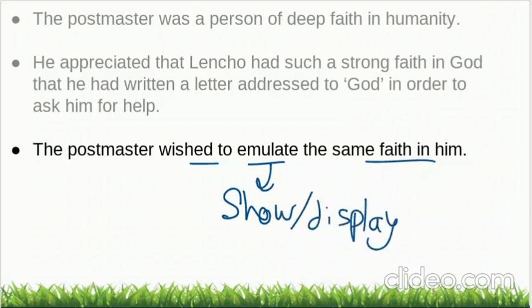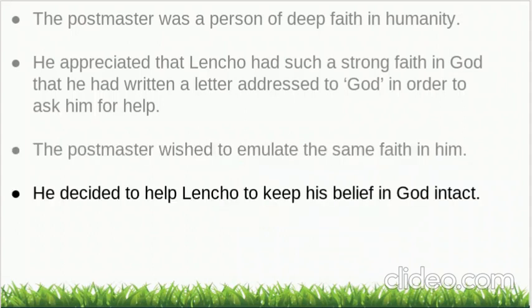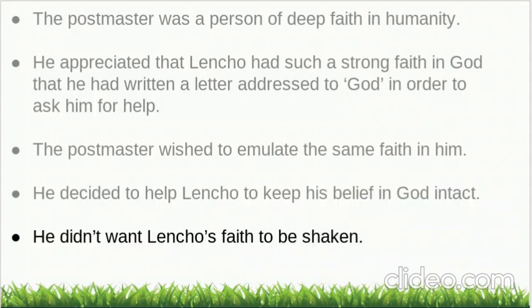Correct. You know what, imagine the ending of the story being like the postmaster didn't give a reply. If he would not have given the reply, what would happen? Lencho would be very disappointed and he would lose his faith. So the postmaster decided to help Lencho and to keep his belief in God intact. Intact means same as it is. Correct. So he didn't want Lencho's faith to be shaken. It shouldn't be shaken. So he gave a reply with what?